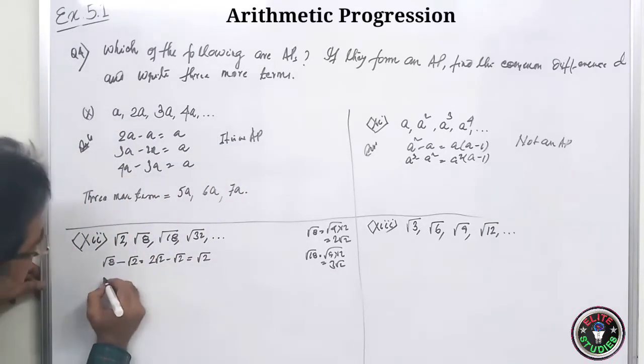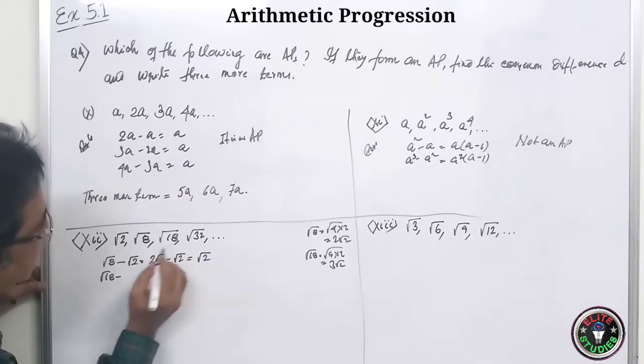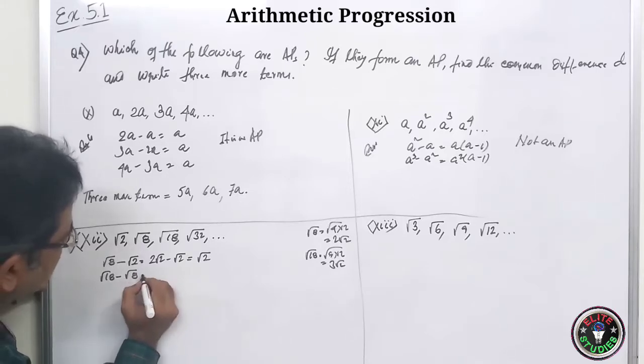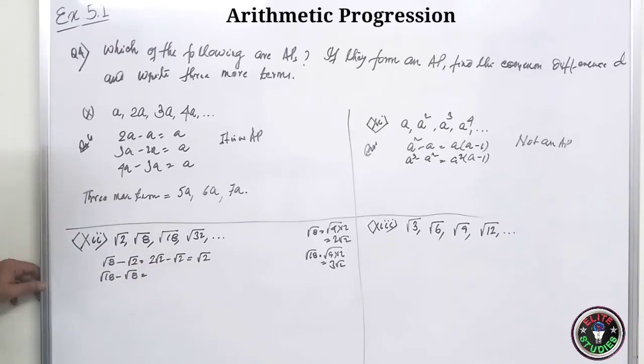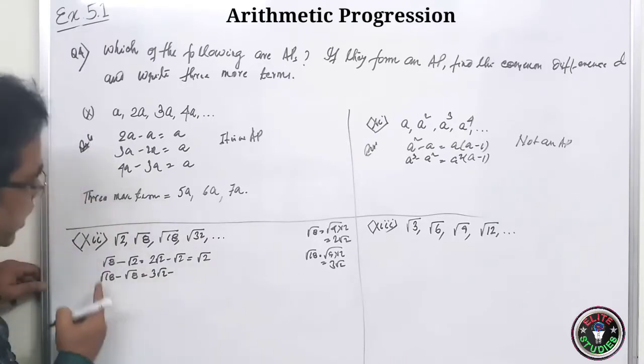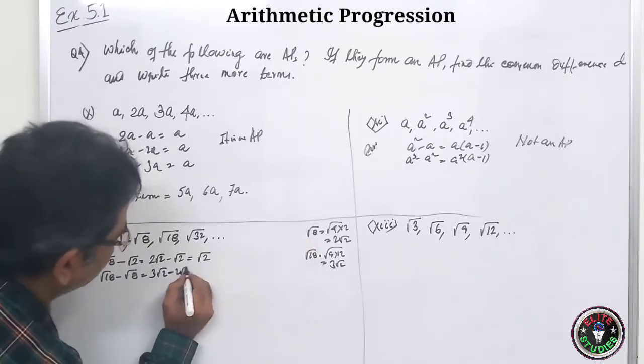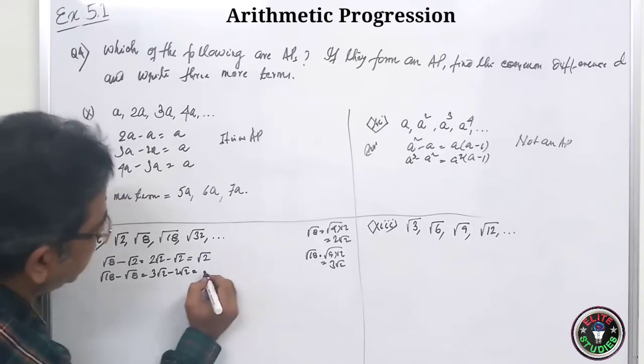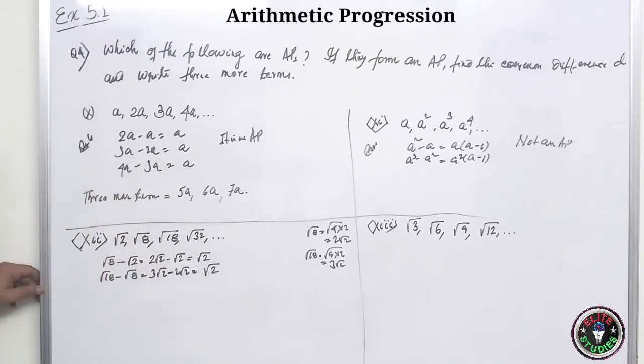If you do here, root over of 18 minus root over of 8. Root over 18 is 3 root 2, and root over 8 is how much? 2 root 2. So 3 minus 2, 1. Again it is root 2.